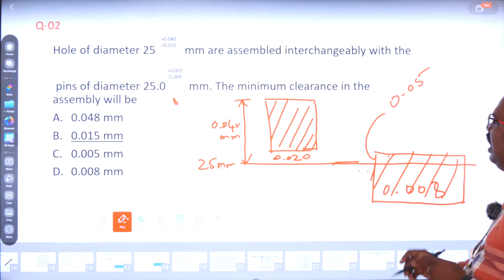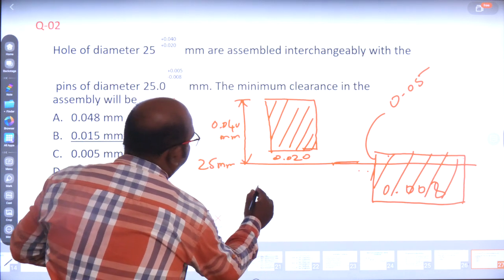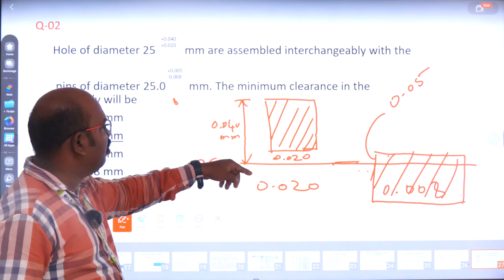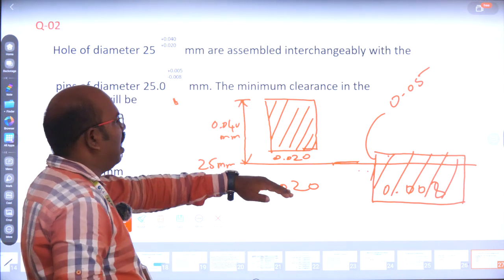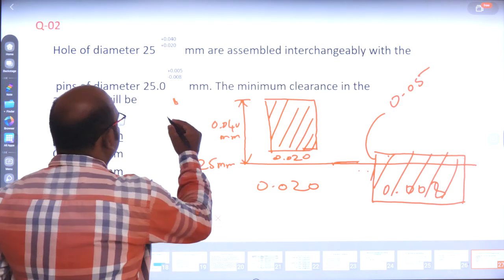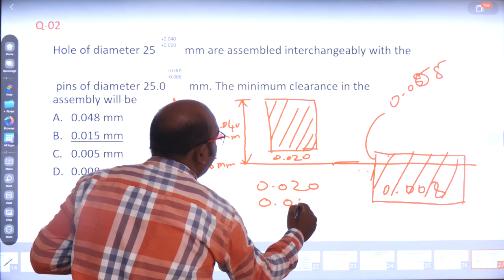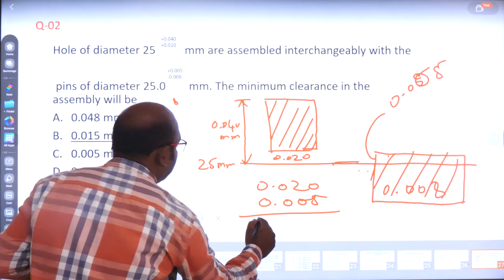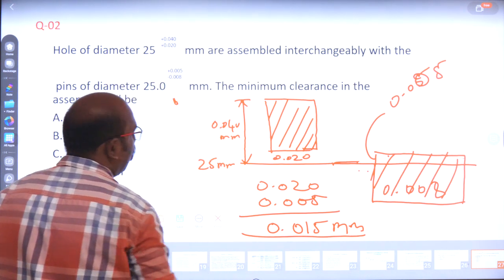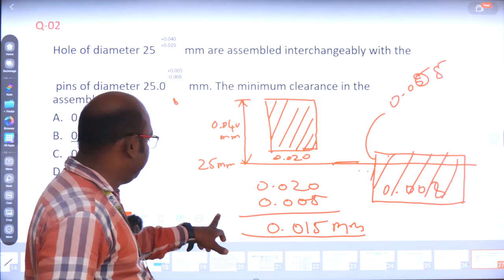Now if you want to find the clearance between the shaft and the hole, this value is 0.020 above the base value, and the pin's upper limit is 0.005 above the basic value. Subtracting, the clearance is 0.015 mm. This is the way to find the clearance between the hole and the shaft.